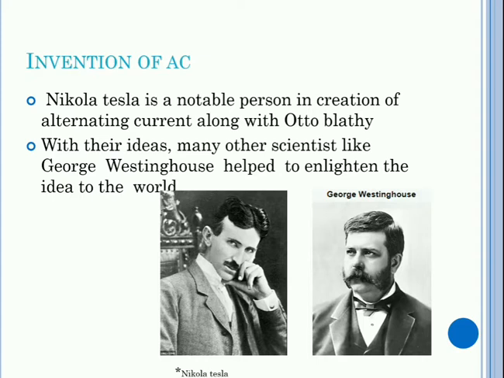They wanted street lights to be installed, but they didn't know which form of current they had to use. Edison, who supported DC current, put forward that AC currents are more dangerous, since during that time many people died due to AC current contact. So he suggested using DC, but there were many restrictions, so they couldn't use DC. They had some confusion. This incident is called the War of Currents, which happened during the 1880s. Later, the creation of AC motors with the ideas of Nikola Tesla helped to implement AC current throughout the world.